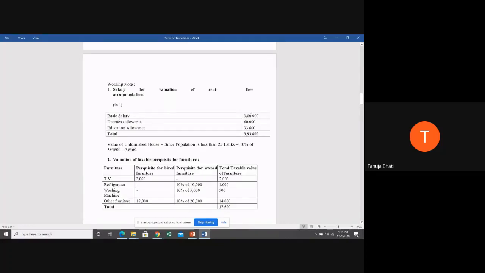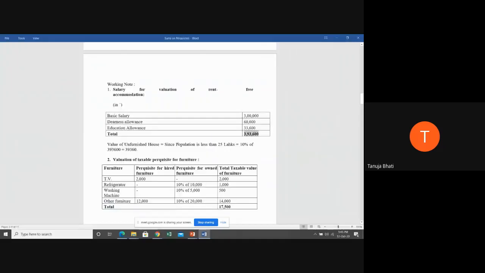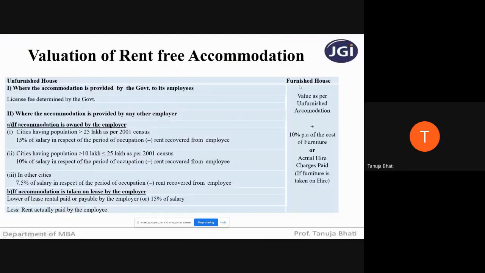So basic salary, you're going to take 3 lakhs, dearness allowance 60,000, education allowance 33,600. You're going to add all these three, and since the population is 14 lakhs, which is less than 25 lakhs, what is the provision telling? That if the population is between 10 lakhs and 25 lakhs, you have to take 10% of salary. So 10% of salary is how much? 3,93,600. So value of unfurnished house is how much? 39,360. Correct?